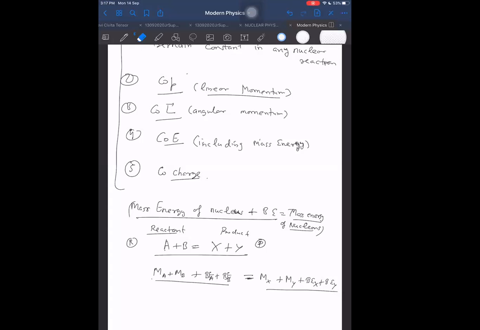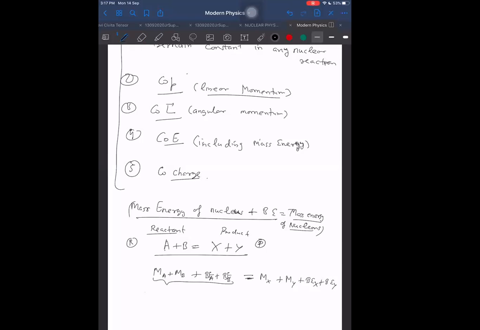Can you see the screen? Yes, sir. So this is one equation we are having here. Do you agree with this equation or not? If you don't understand this equation, how we get this? Just think in this way. What does it mean?